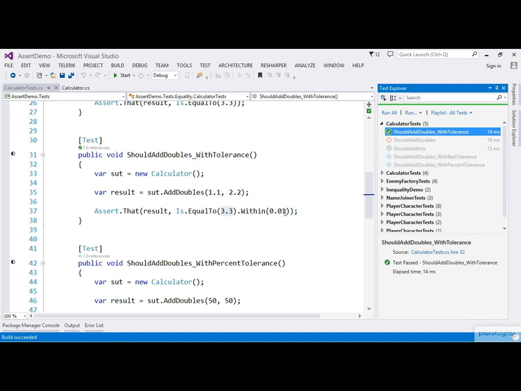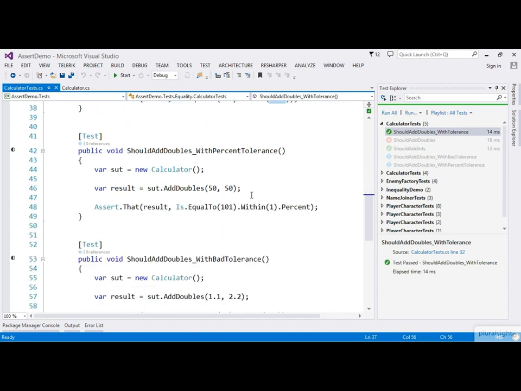In addition to specifying an actual tolerance value here, we can also specify it as a percentage. So in this example, we're adding the values 50 and 50, so we should get 100 back. But notice the assert here, we're saying it is equal to 101, which is clearly wrong.